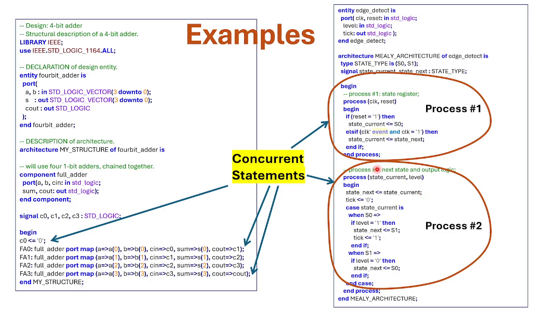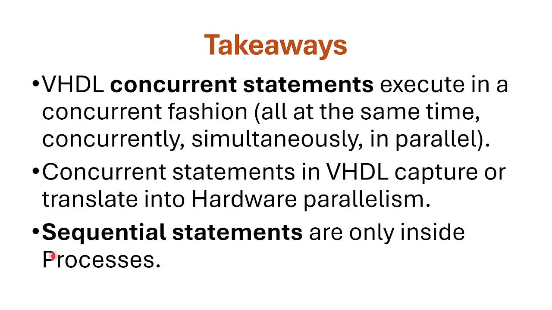Processes themselves are concurrent statements. Port mappings are concurrent statements. Regular single assignments are concurrent statements, and you should keep in the back burner that the order in which they are listed, written as VHDL code, doesn't really matter. So in conclusion, concurrent statements execute in a concurrent fashion. Think of hardware parallelism, especially. In contrast, sequential statements are used only inside the processes, and the order in which they are written matters.